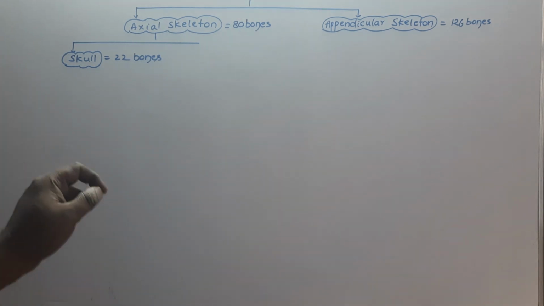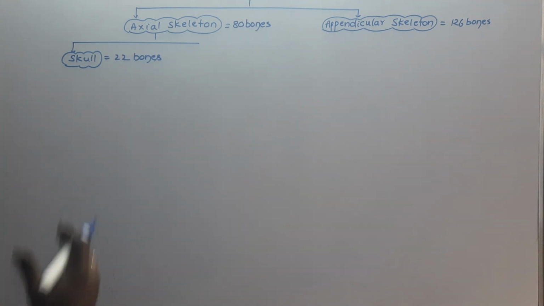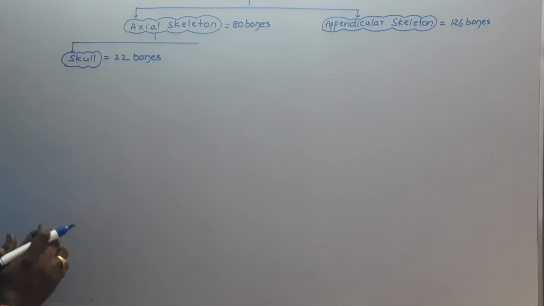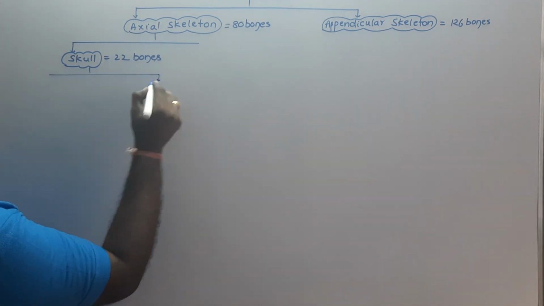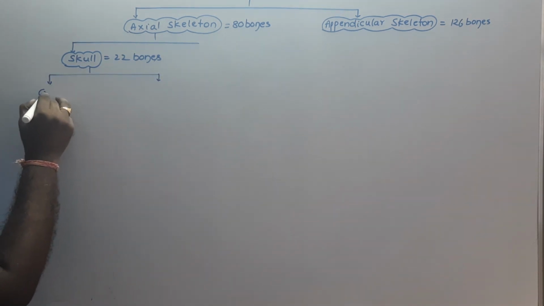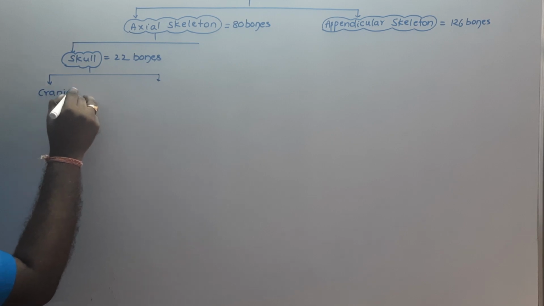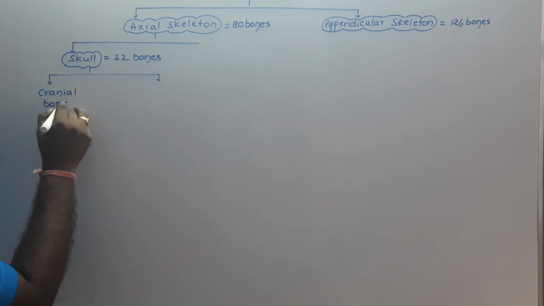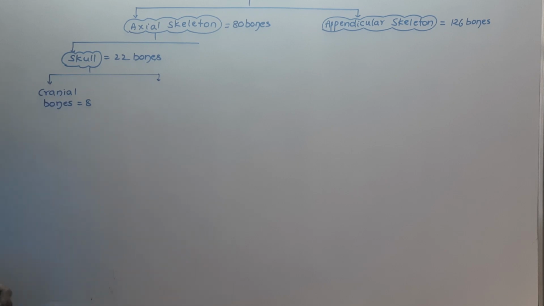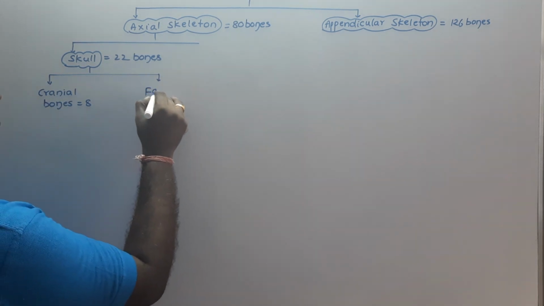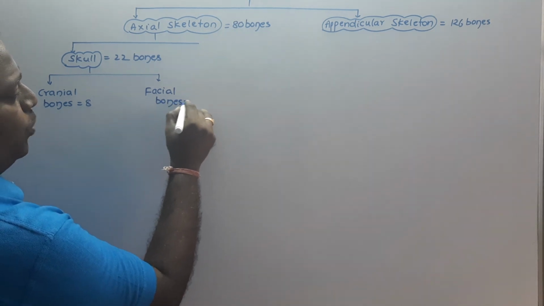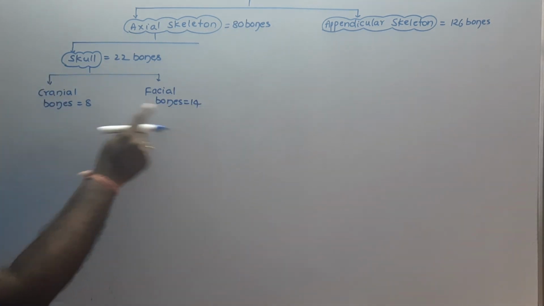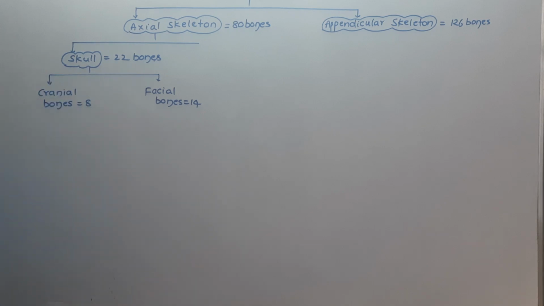Among these, the cranial bones are 8 in number, and the facial bones are 14 in number. 14 plus 8, 22 bones comprise the skull.